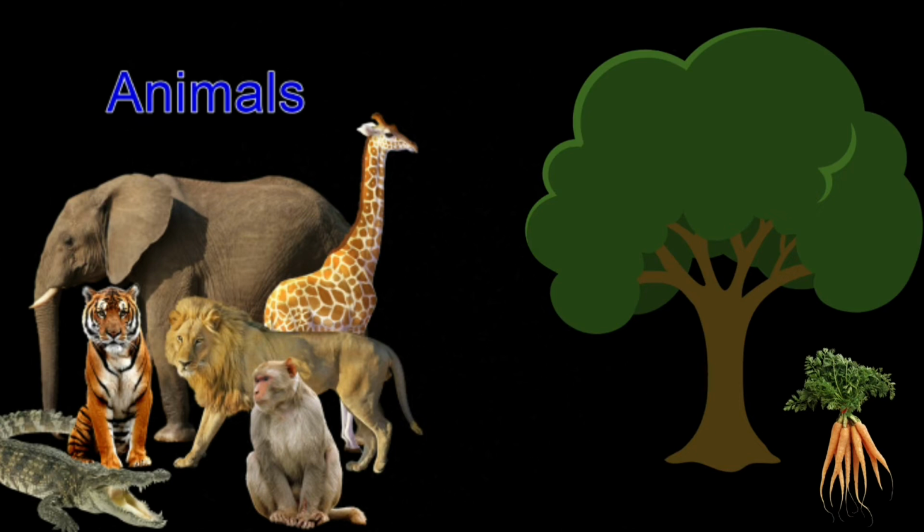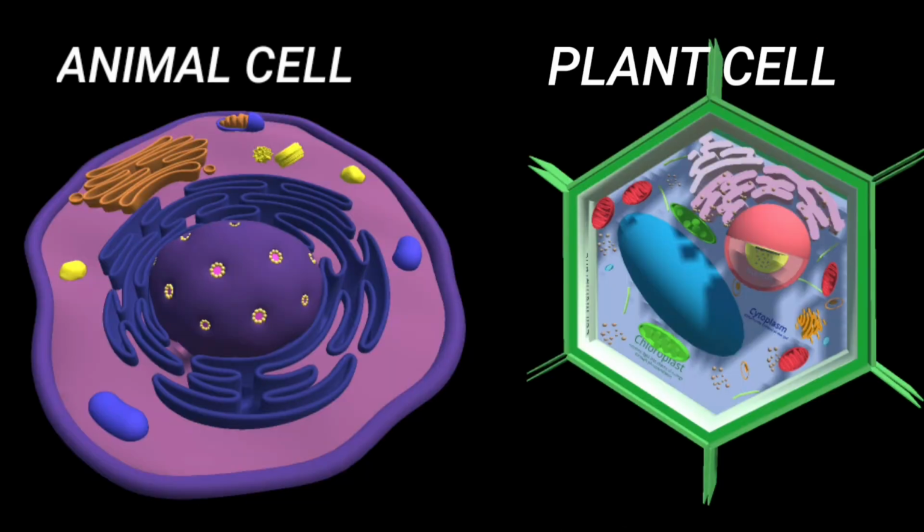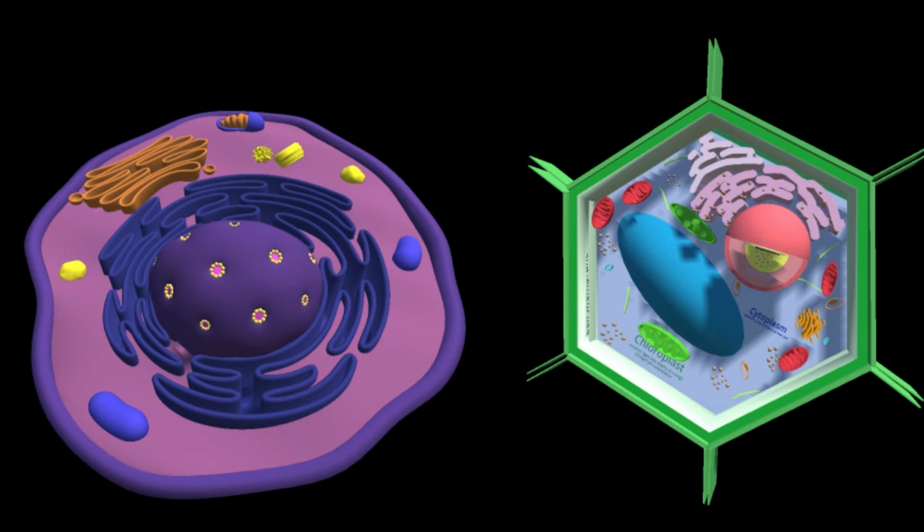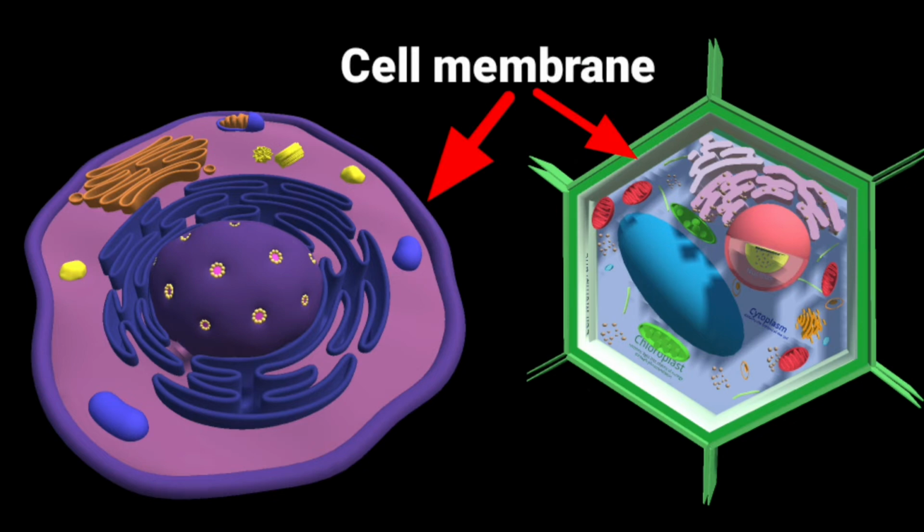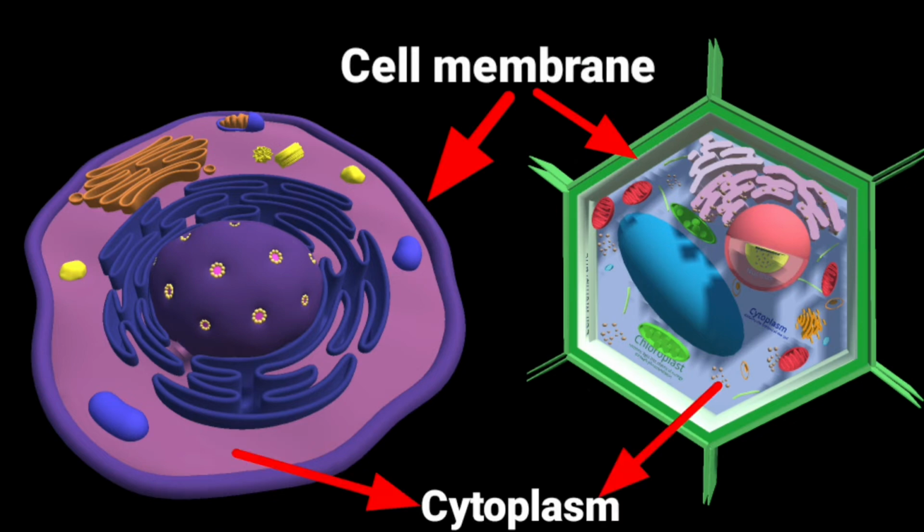The basic structure of a cell is almost the same in living organisms. However, plant and animal cells differ in the presence or absence of a particular cell part. The cell has three main parts: the cell membrane, the cytoplasm, which contains small components called organelles, and the nucleus.